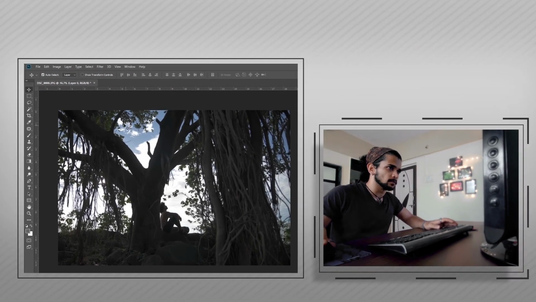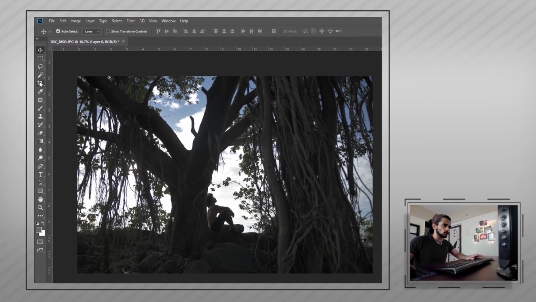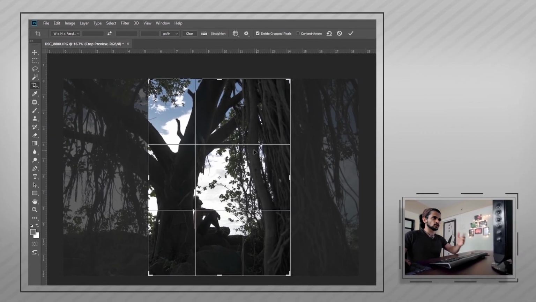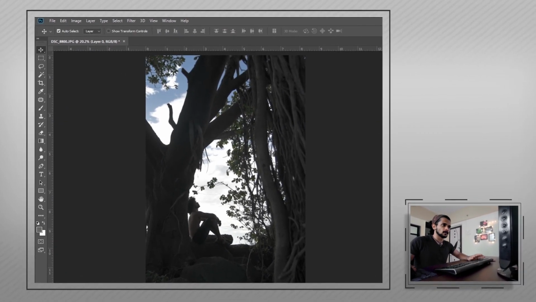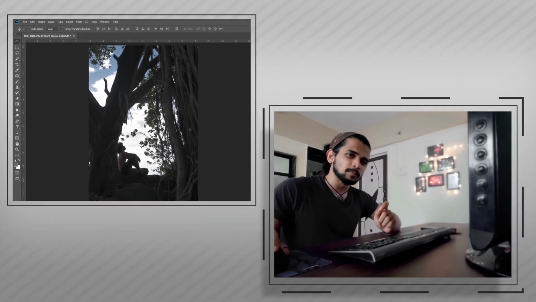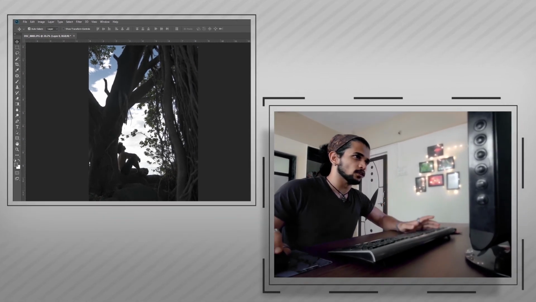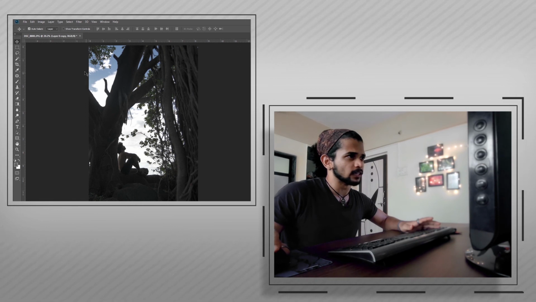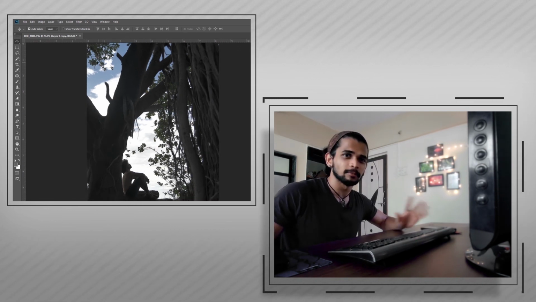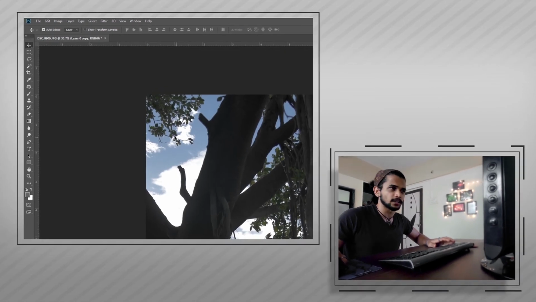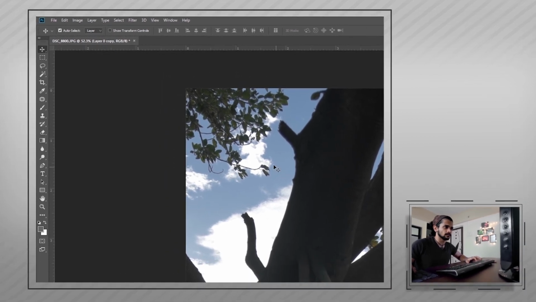Alright, so mostly I edit all my photos in Lightroom, but if I have to do some cleanups or cloning in the photograph, then I jump into Photoshop. First of all, I'll crop the image from the side because there's a lot of distraction going on, and it's also better for Instagram. This looks already good, but there's a little bit of distraction on the upper side of the tree over here. I'm just gonna add more leaves over here. Let's hope that there will be less distraction. Let's start cloning all the leaves and fill this patch.